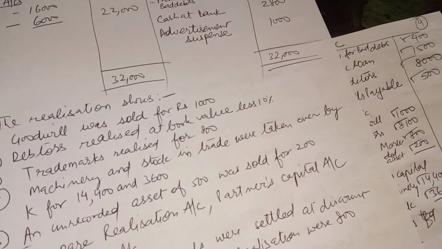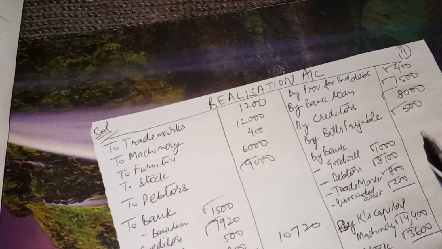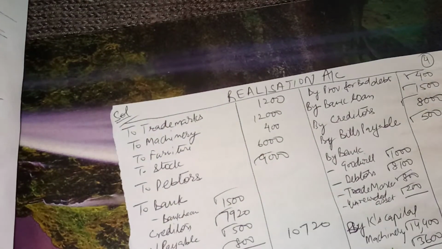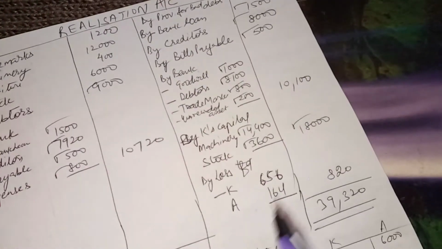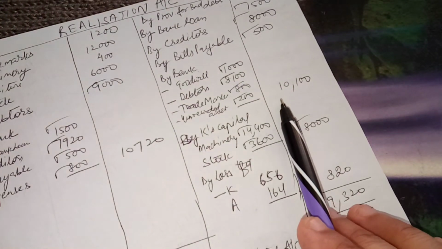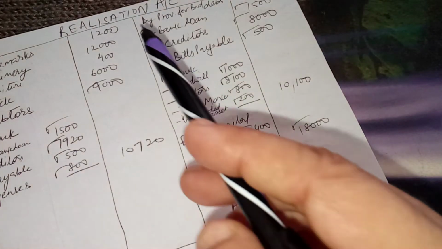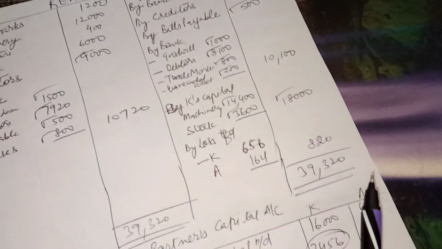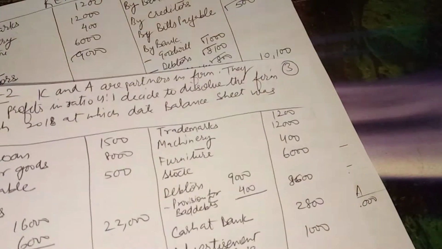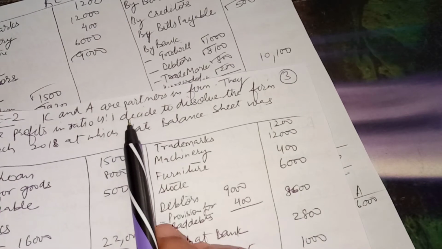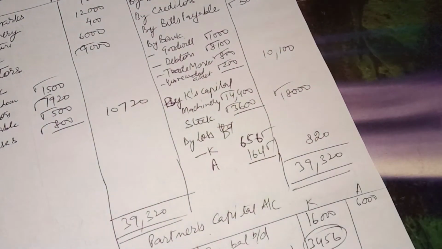Nothing else is mentioned, only the expenses of realization 800. And then bills payable we will also pay, and the payments were 10,720, and the realization of money was 10,100 and 18,000, etc. So balancing the accounts, we will have a loss of 820 rupees, which we will divide in the ratio 4:1. So it comes out to be 656 and 164.